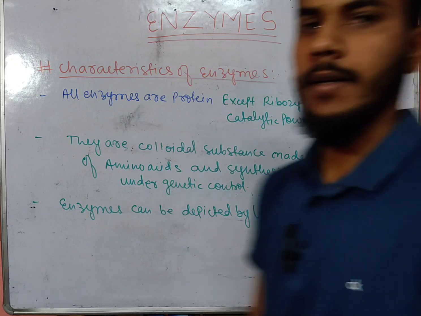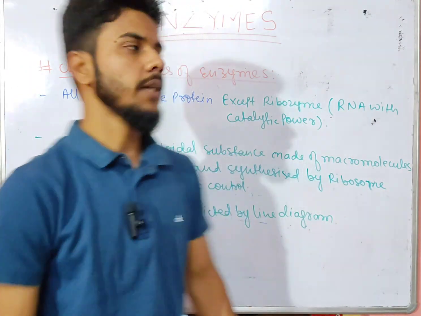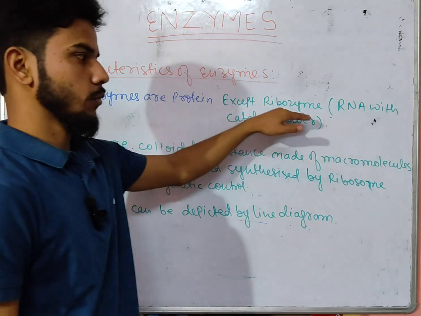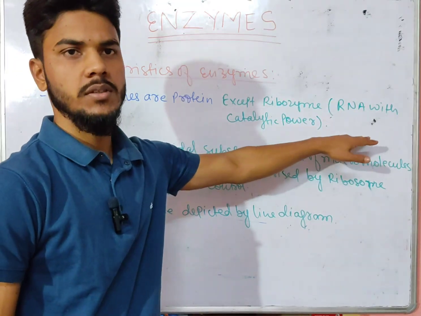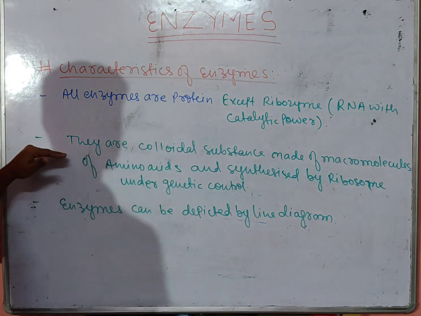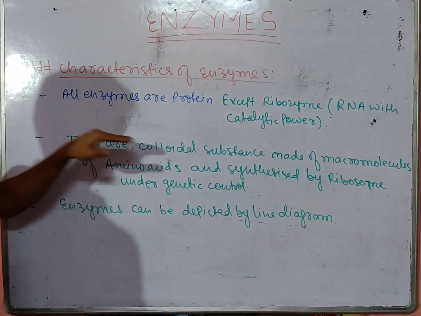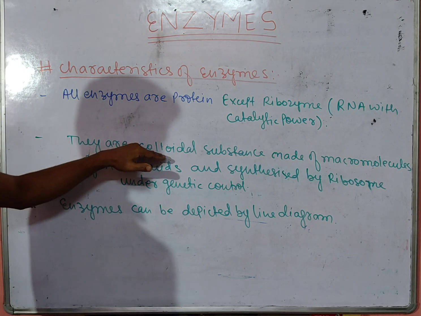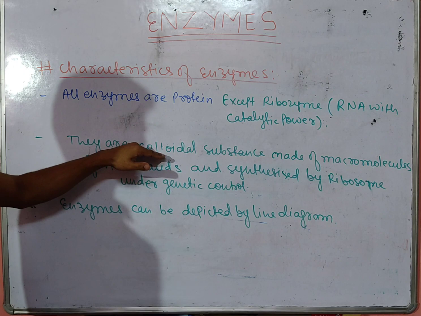So, the characteristics of enzyme. The first characteristic is that all enzymes are protein except ribozyme, which is a nucleic acid, means it is RNA with catalytic power. Okay. The second point is that all enzymes are colloidal substances. Colloidal substance means we can say semi-solid.